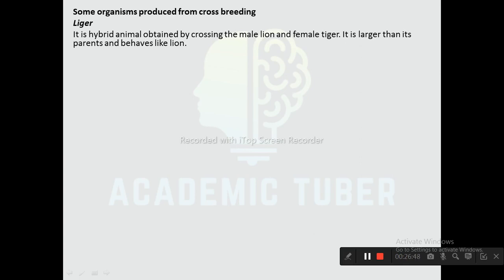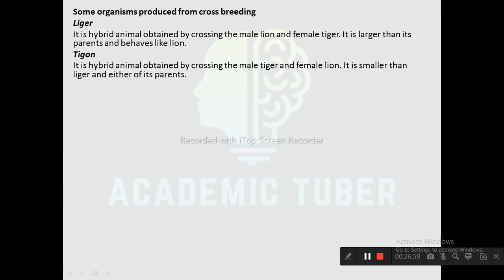Some organisms produced from crossbreeding. First one is liger. It is a hybrid animal obtained by crossing the male lion and female tiger. It is larger than its parents and behaves like a lion. Next one is tigon. It is a hybrid animal obtained by crossing the male tiger and female lion. It is smaller than a liger and either of its parents. It resembles a tiger, but most qualities such as roaring and socialization are like that of a lion.